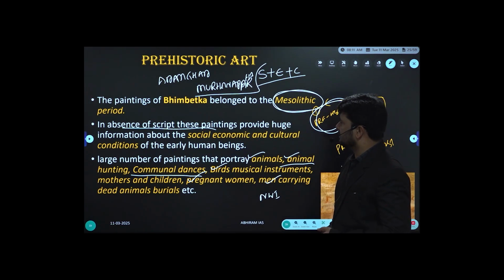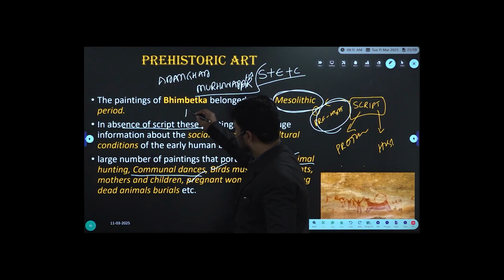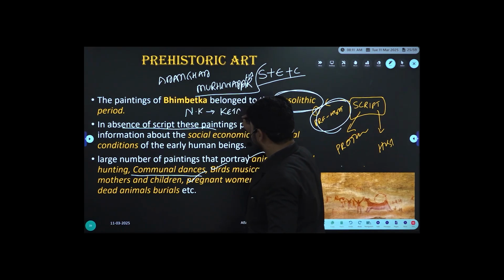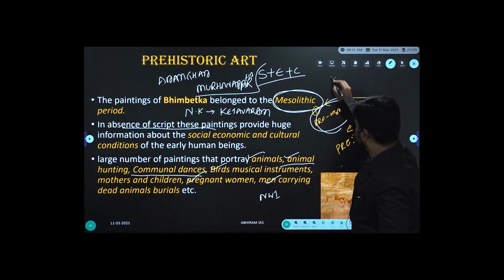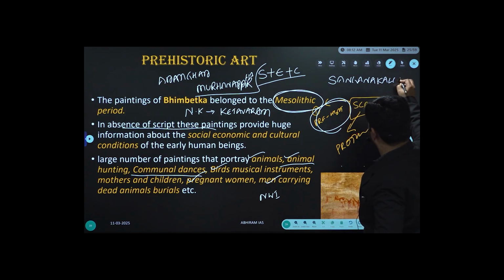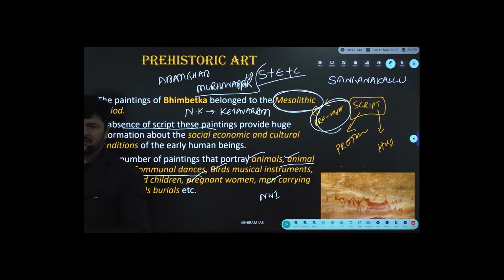Bhimbetka, Adamgarh, Murhana Pahar, Nagarjuna Konda, Ketavaram, Sanganakallu, and others. So these are the important rocky areas where we found the paintings of prehistoric cultures.